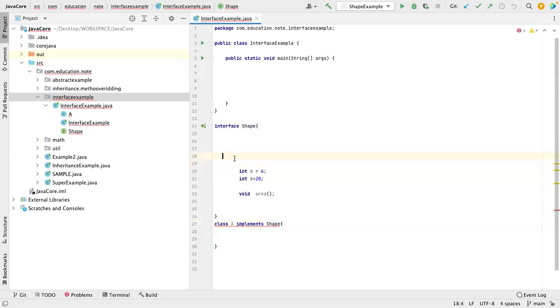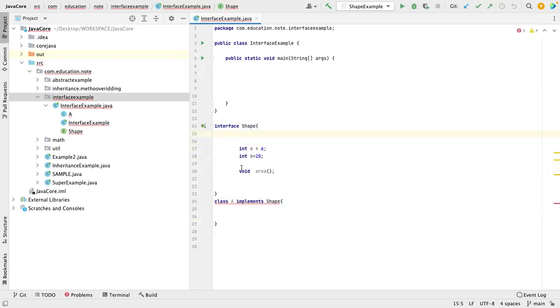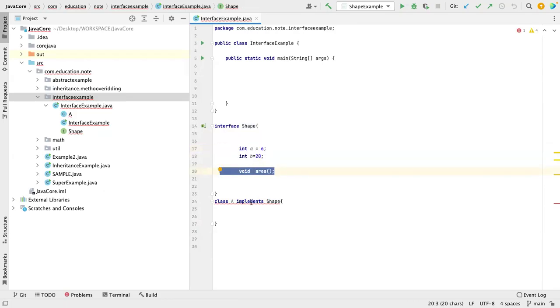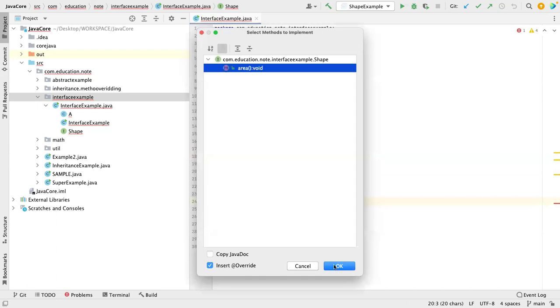The shape interface has these two public final static members and one abstract member. You remember in an abstract class, if you have an abstract method, it is forced on the subclass. A similar thing happens here. It's asking for implementation, so let me implement that.